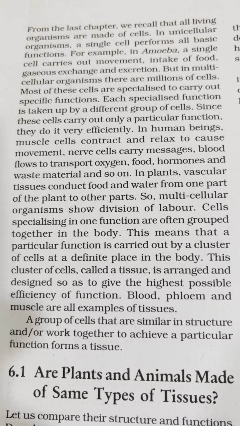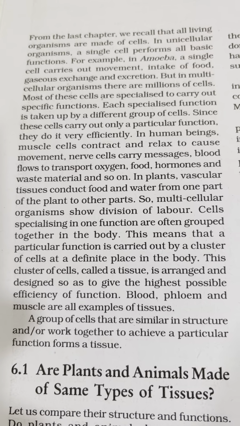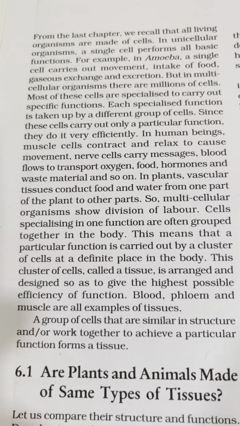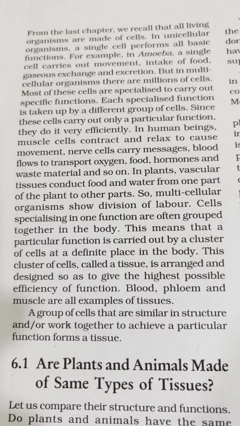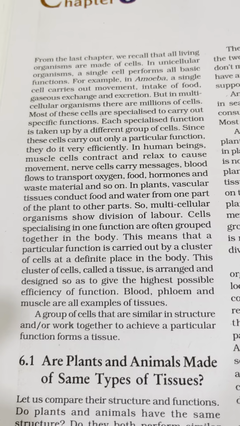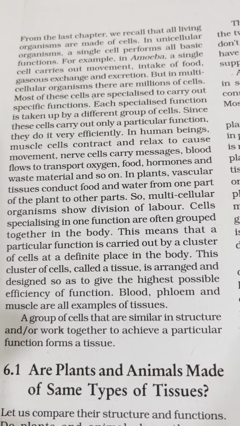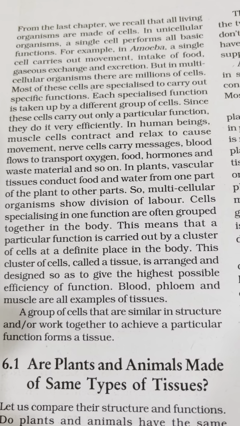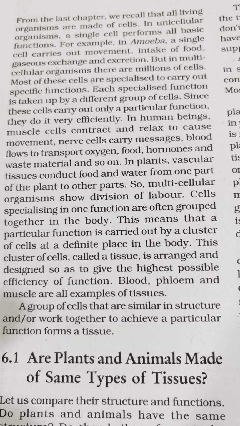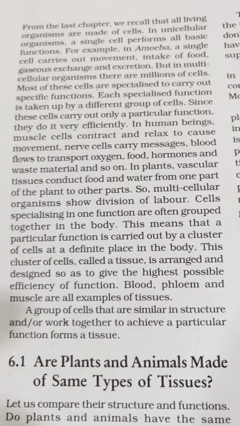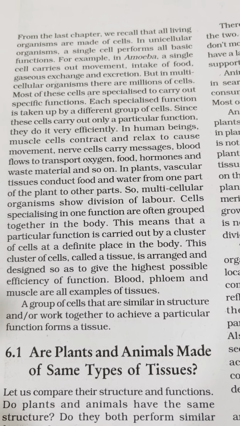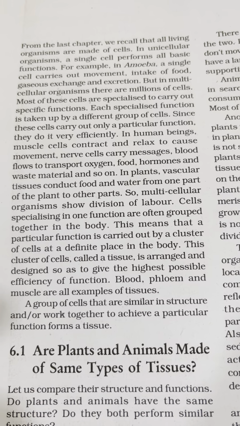In human beings, muscle cells contract and relax to cause movement. Nerve cells carry messages. Blood flows to transport oxygen, food, hormones, and waste material, and so on. In plants, vascular tissues conduct food and water from one part of the plant to other parts. So, multicellular organisms show division of labour. Blood, phloem, and muscles all are examples of tissues.